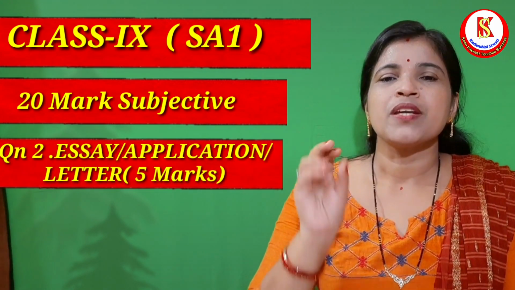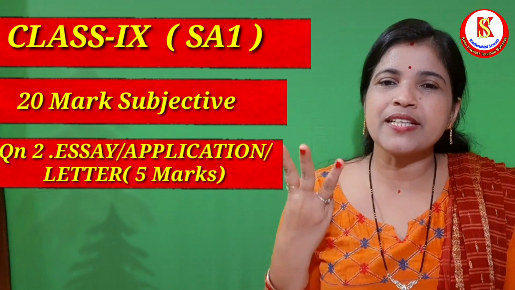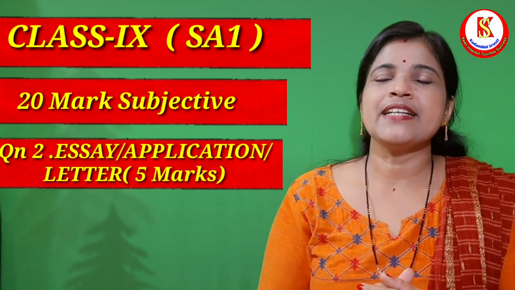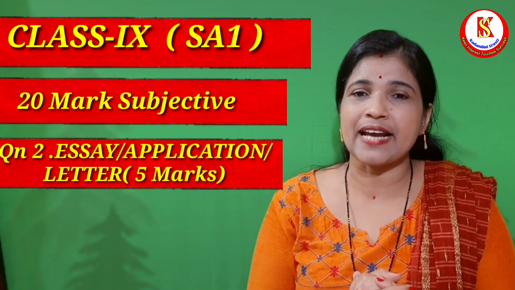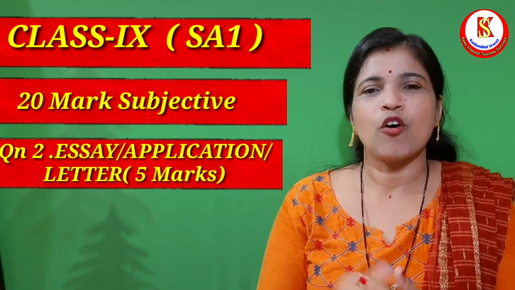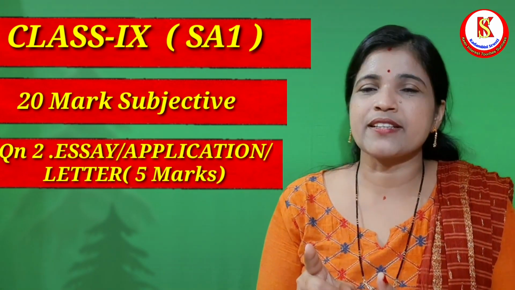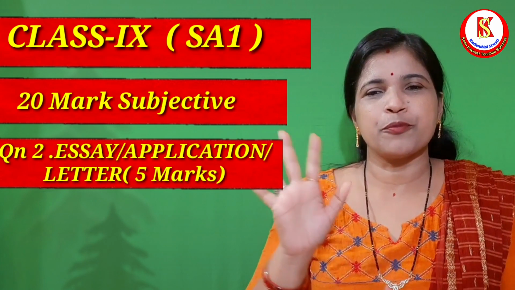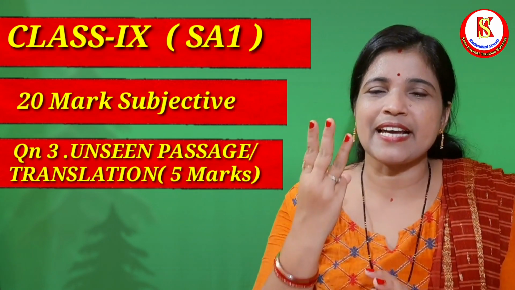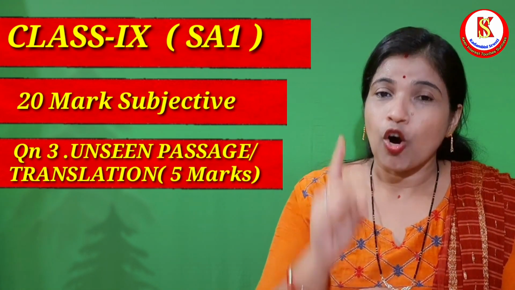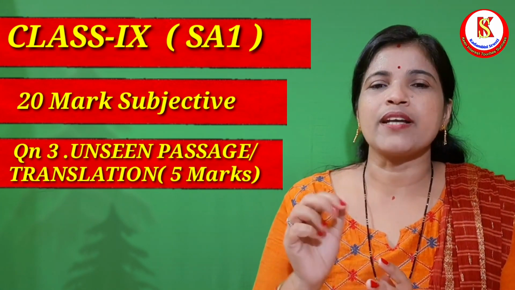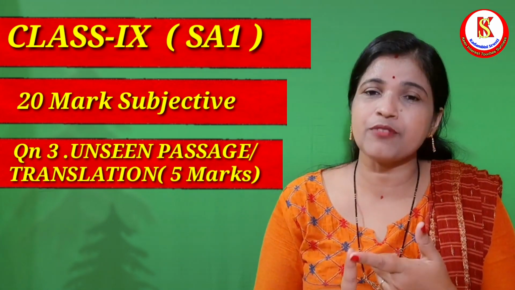Next, question number 2 carrying 5 marks. Here we have 3 options. We can do one essay carrying 5 marks in 100 words, or the student can write one application carrying 5 marks in 50 words, or one letter also for the same 5 marks in 50 words. So this is about question number 2. Then comes question number 3, again carrying 5 marks. Here one unseen passage will be given, or alternatively the student can do one translation. It may come in paragraph or in dialogue.